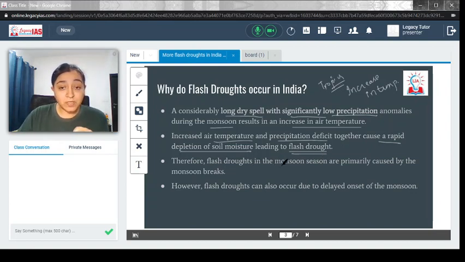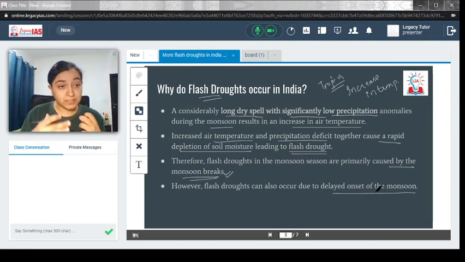Therefore, flash droughts in the monsoon season are primarily caused by the monsoon break. So we know that there is a period in the monsoon season itself where there is no rainfall. They are known as the monsoon break. So during the monsoon break, flash drought occurs. However, flash drought can also occur due to delayed onset of monsoon. So again, the monsoon onset is the first time the monsoon brings rainfall, and if that itself is delayed, it can also lead to flash drought.